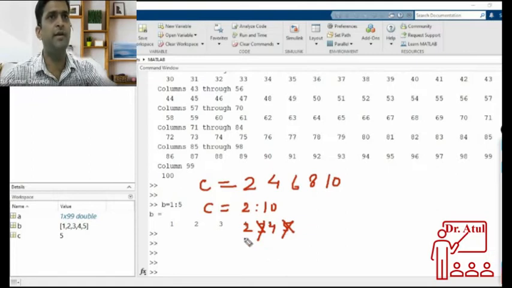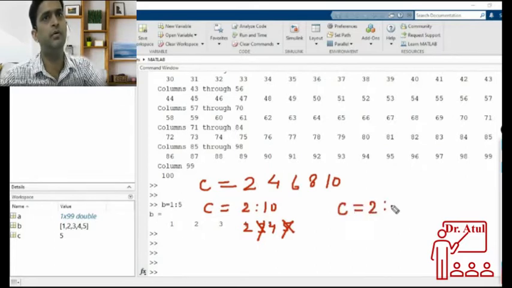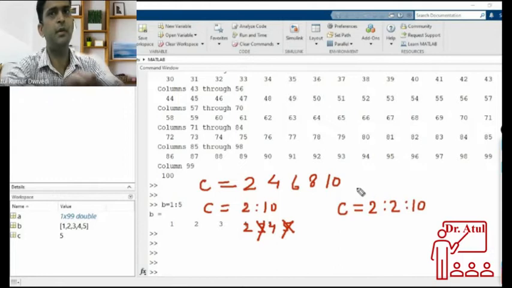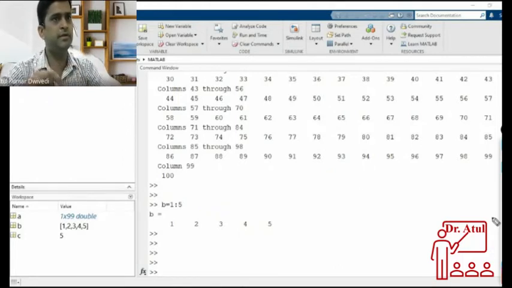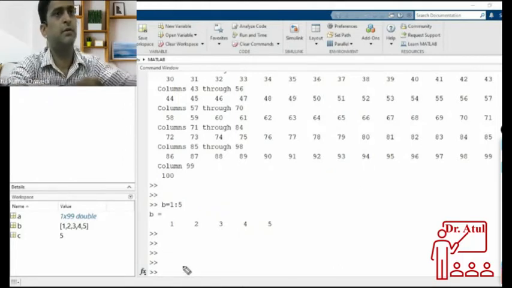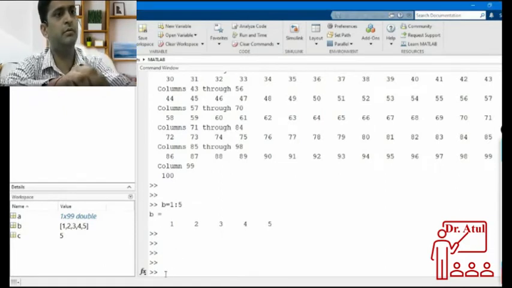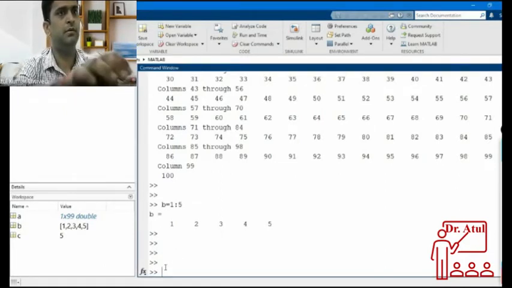So there is a different way of writing this colon operator. You have to write like this: C equal to 2:2:10.